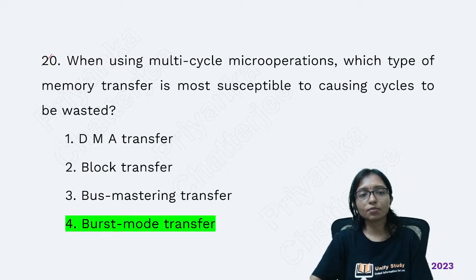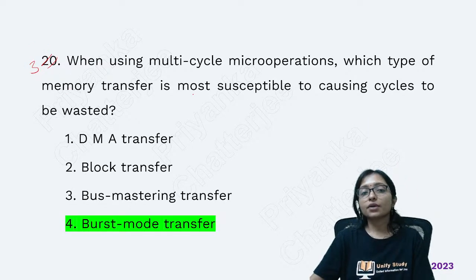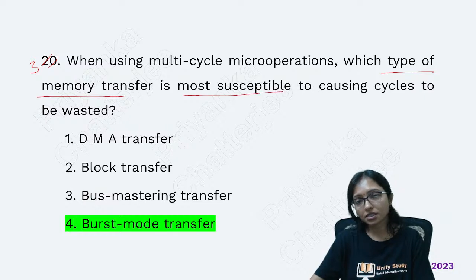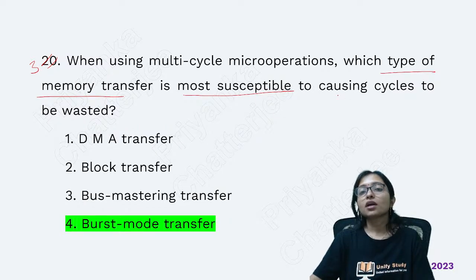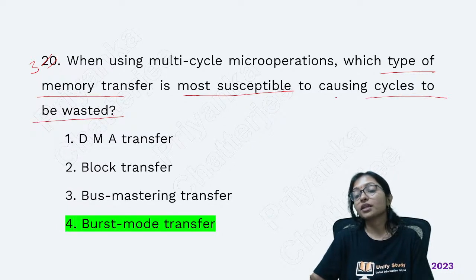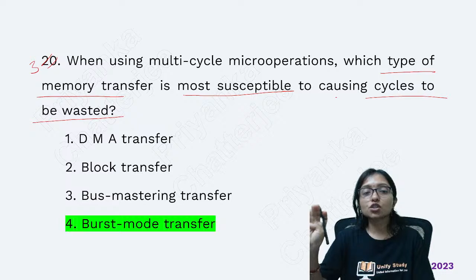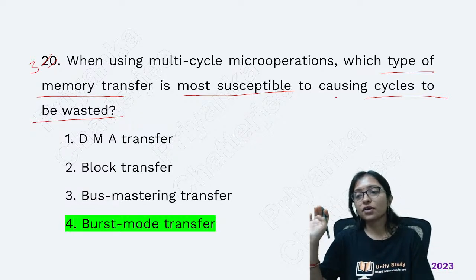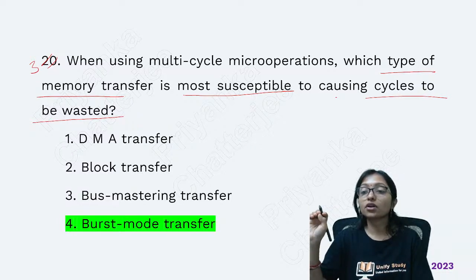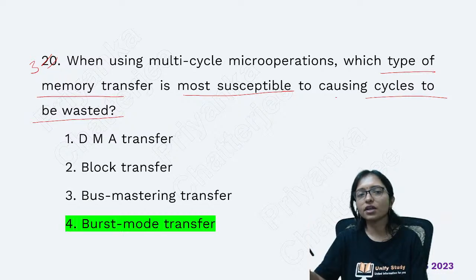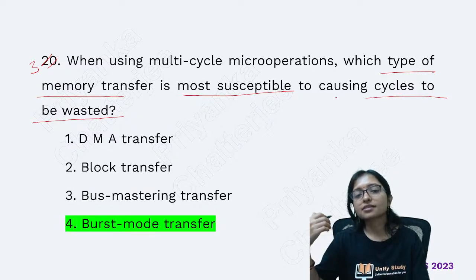This is a very important topic: different modes of memory transfer. Which type of memory transfer is most susceptible to causing wasted cycles: the burst mode, the block mode, or DMA mode transfer? Different types of transfer modes are very important. Nowadays they are asking too many questions on this area.